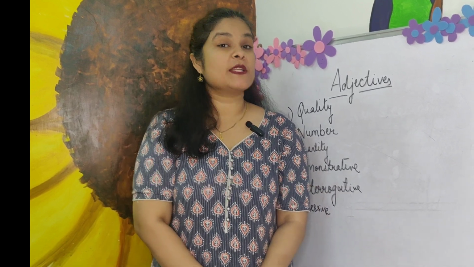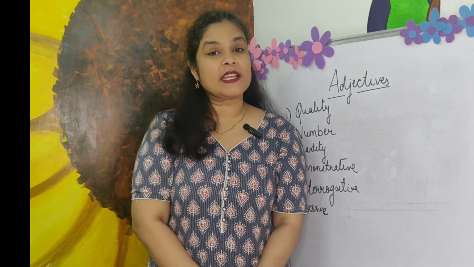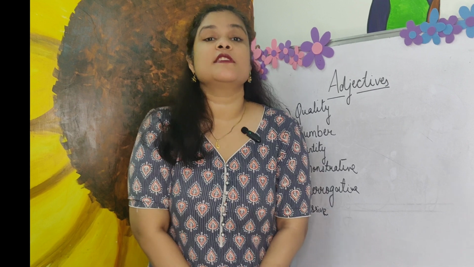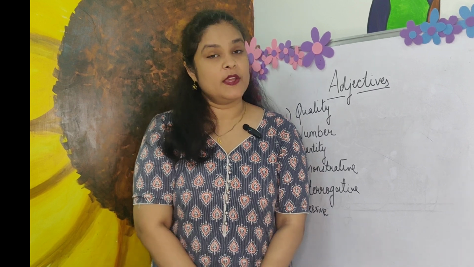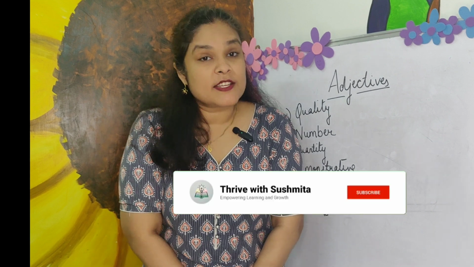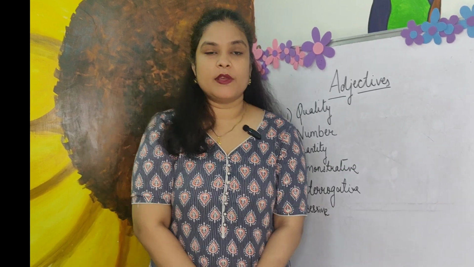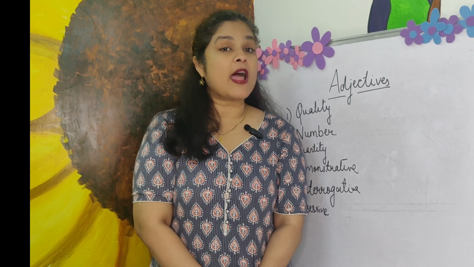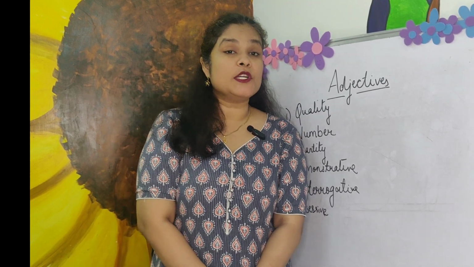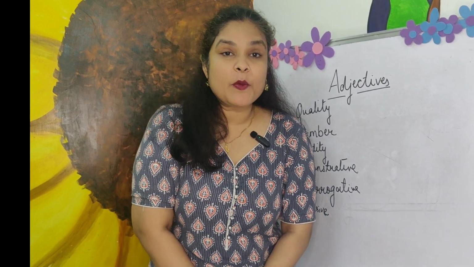So what was the topic that we were doing? We were learning and discussing the topic adjectives. Today we will be discussing different types of adjectives. Right? So do you remember what is an adjective? An adjective is a word that describes a noun. Right? A beautiful flower. So flower is the noun and beautiful is the word which is describing the flower. Hence it is a describing word.